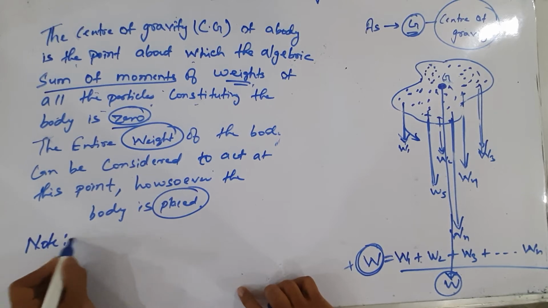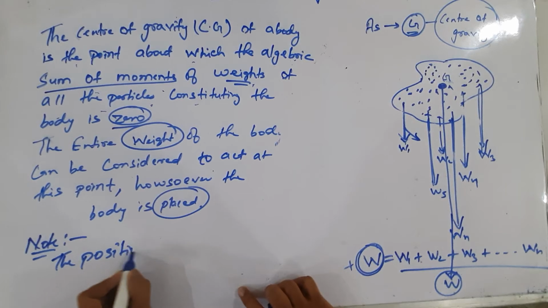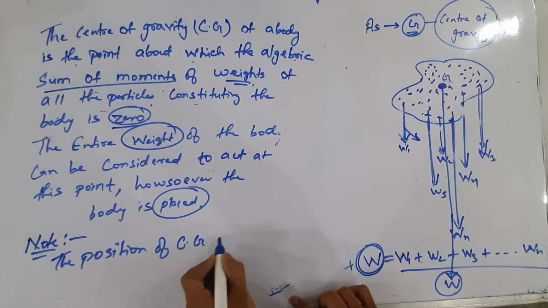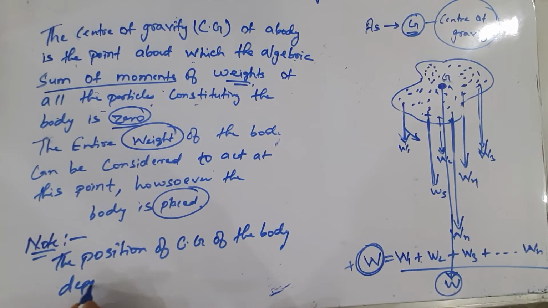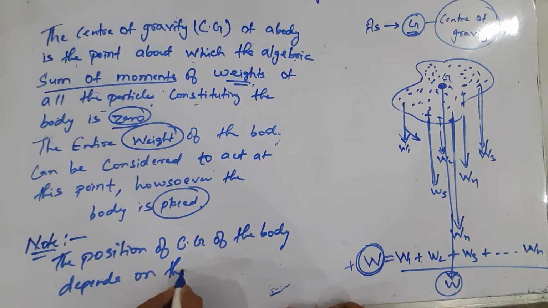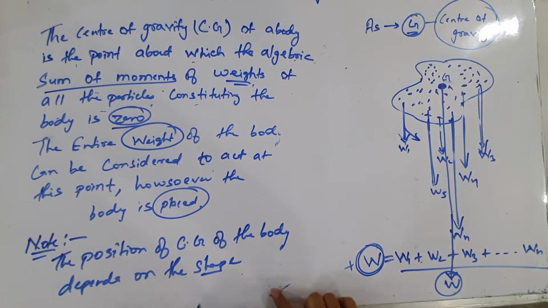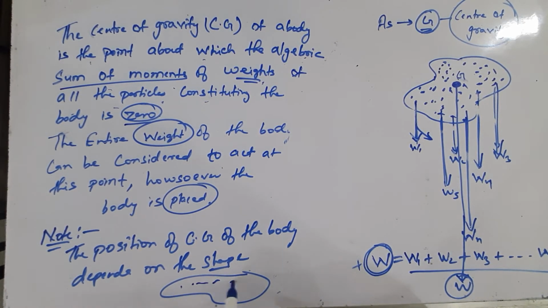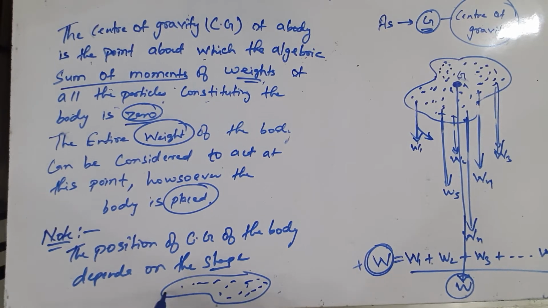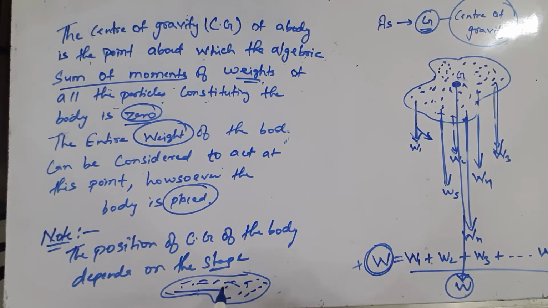Note the position of center of gravity of the body depends on the shape. That means shape means the entire distribution of the mass in the body. That means it totally depends on the position, that is the distribution of particles throughout the body. If the distribution of masses will change, then the position of center of gravity will also change.